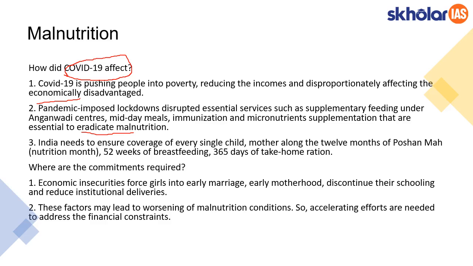So this gets affected, and this also reduces the institutional delivery of children. When these get affected, the malnutrition condition worsens.